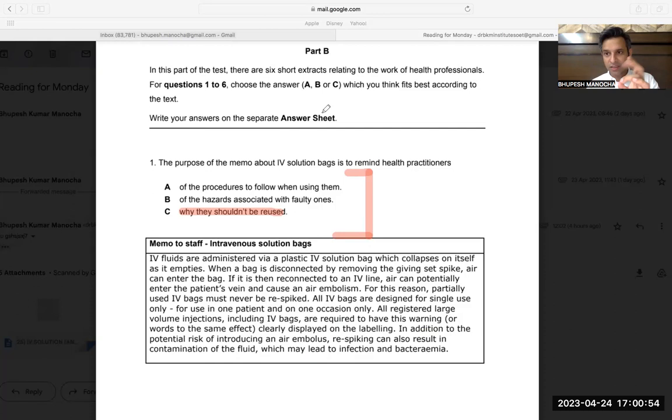In these questions the first line and the last line play a very important, very crucial role in finding the answer. So please make sure that you read the whole topic well, and the first line and last line are very, very important in these kinds of questions.